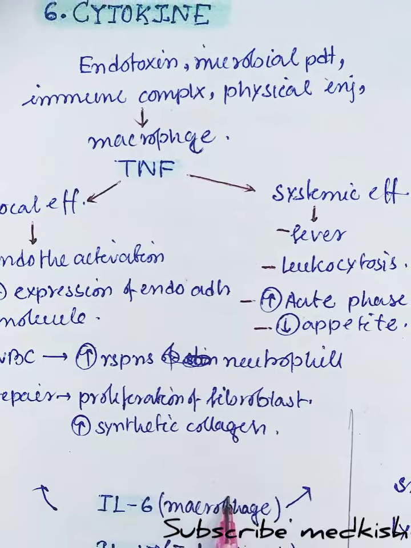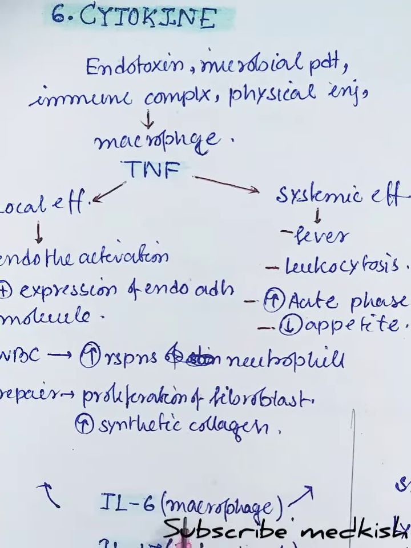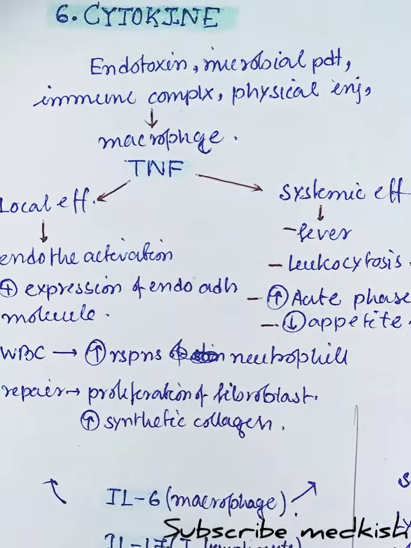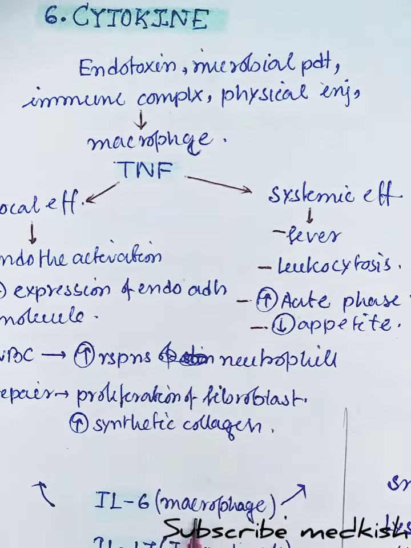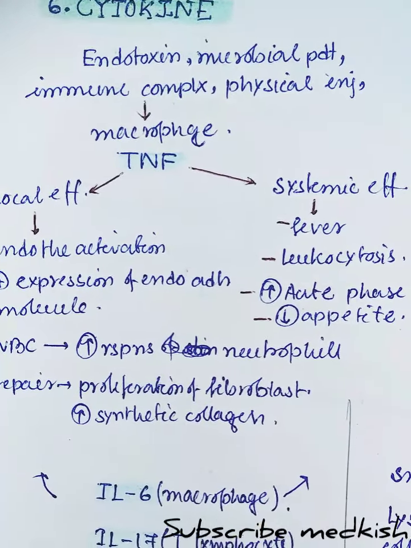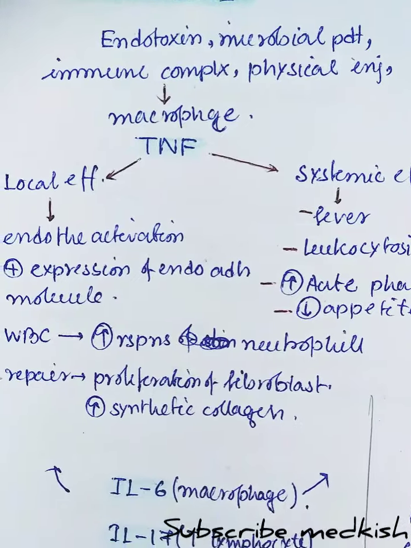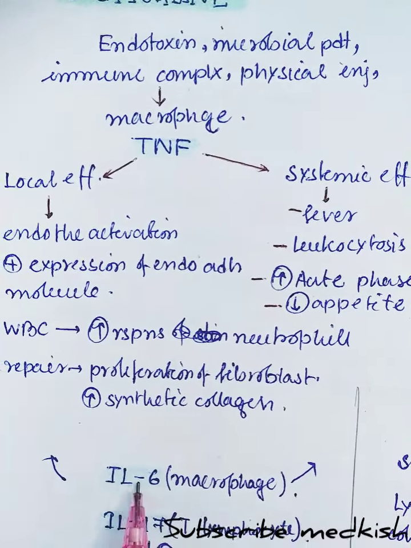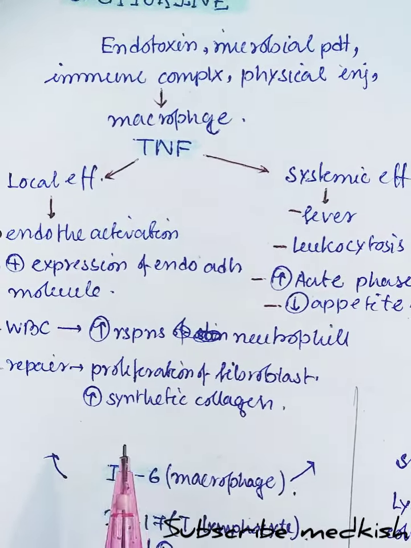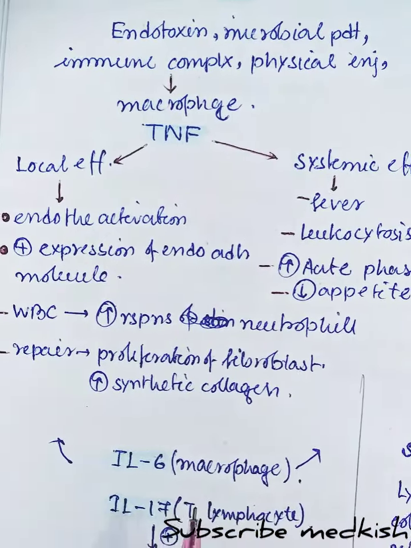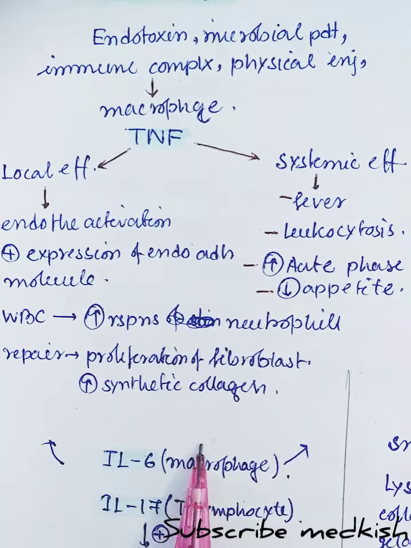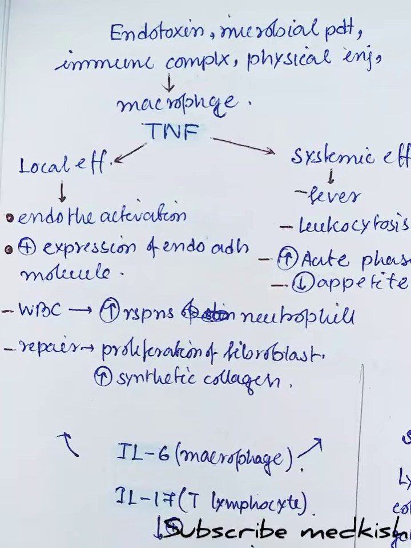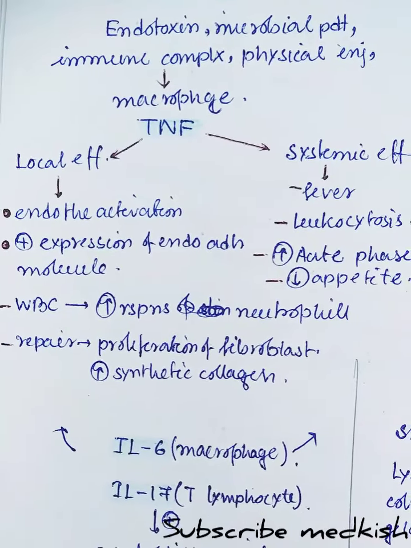One more thing I forgot: interleukin 6 and 17 are also cytokines. Interleukin 6 is secreted from the macrophage and interleukin 17 is secreted from the T lymphocytes. They stimulate neutrophil recruitment and also cause local and systemic effects.